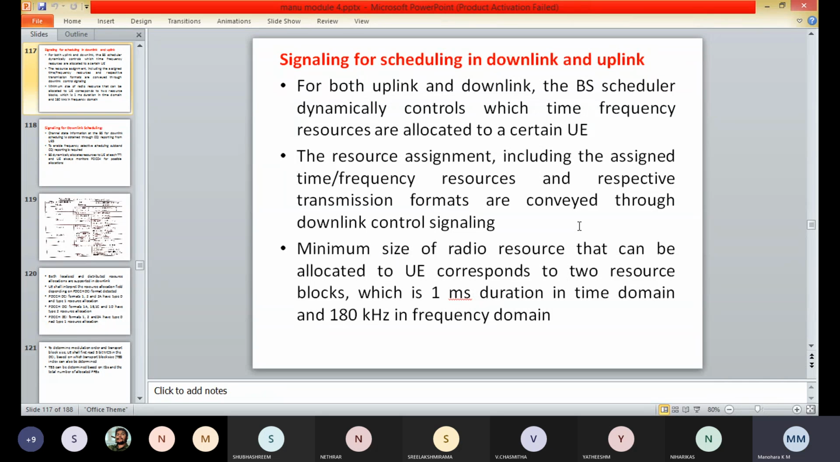The minimum size of the radio resources that can be allocated to the user equipment corresponds to two resource blocks, which is of 1 millisecond duration in the time domain and 180 kilohertz in the frequency domain. Both localized and distributed resource allocations are supported in the downlink. While in the uplink, the user equipments are always assigned contiguous resources. That is, only localized allocation is supported.